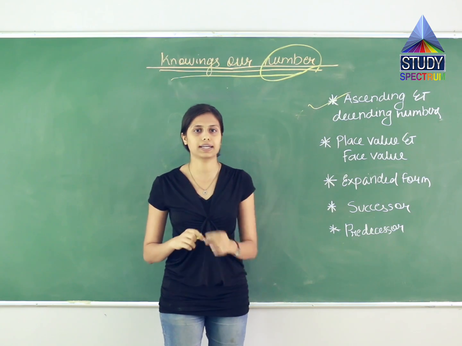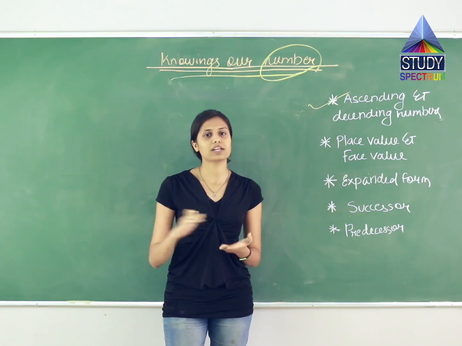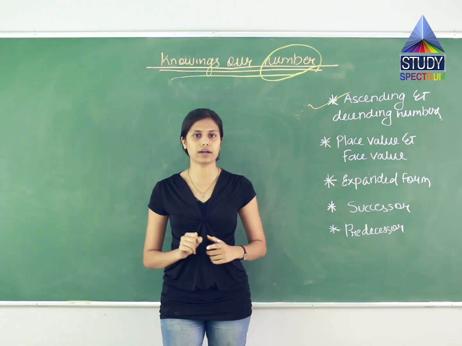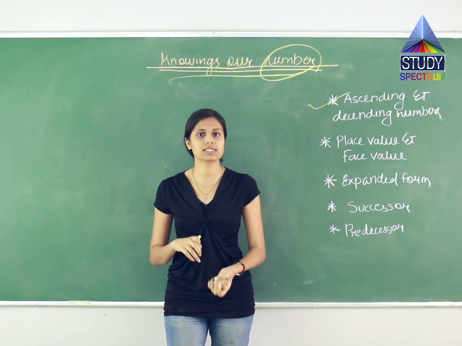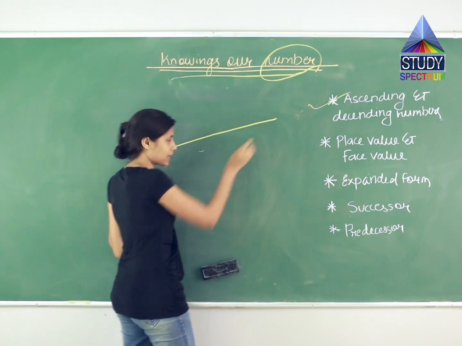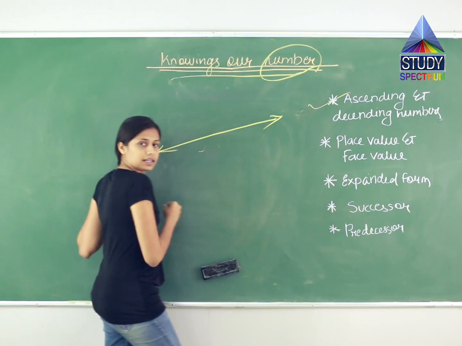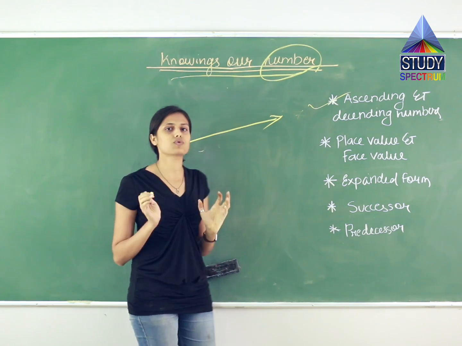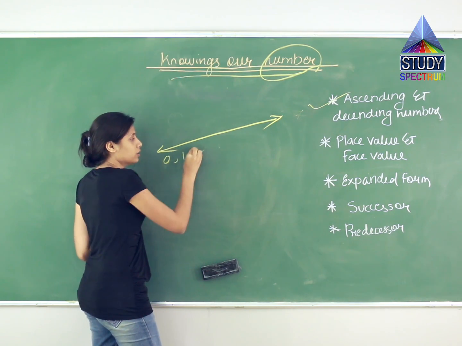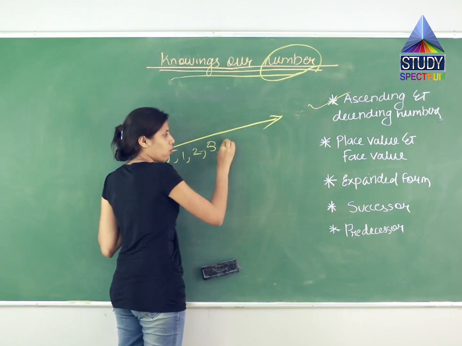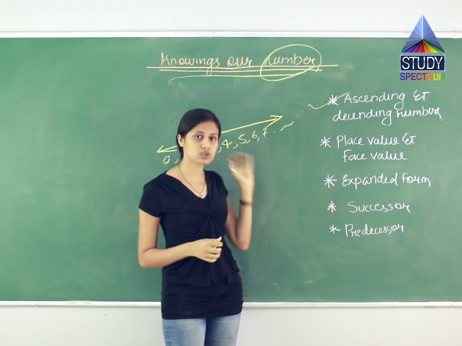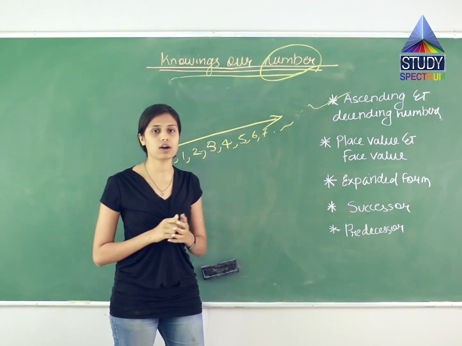What is the meaning of ascending? Your teacher may have told you to arrange yourself in ascending order. Means what? The shortest person of your class will stand in the front and the tallest person, height-wise, will stand at the back. Means what? You're forming a queue like this. Isn't it? It goes on increasing. So that is how these numbers are arranged. For example, 0. 0 was the smallest number. 1, 2, 3, 4, 5, 6, 7 and so on. So this was how the numbers were arranged in ascending order.